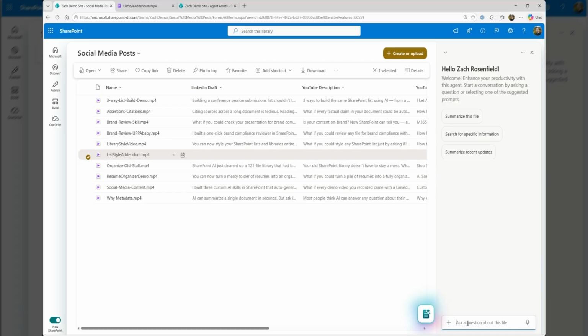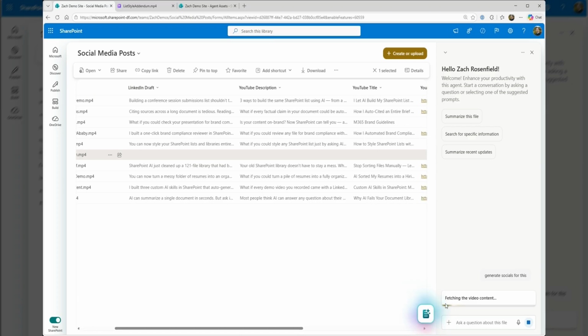And so now I can just select a file and say generate socials for this. It's going to kick off that Generate Socials skill, which will leverage those additional two skills under the hood to come up with a LinkedIn draft and create an entire YouTube description for me. You'll see it will ask me to pick my favorite title, and then it will fill it in. So let me let that run and we'll see what it comes up with.